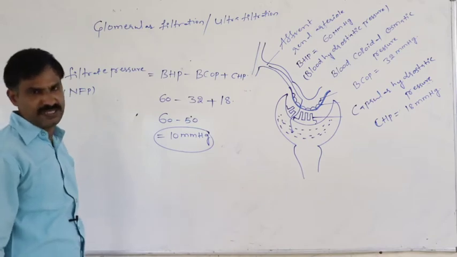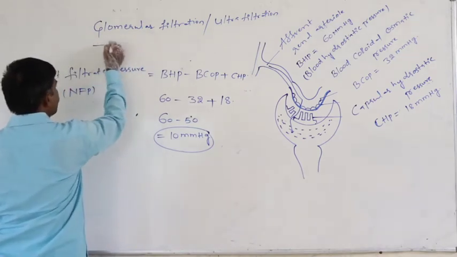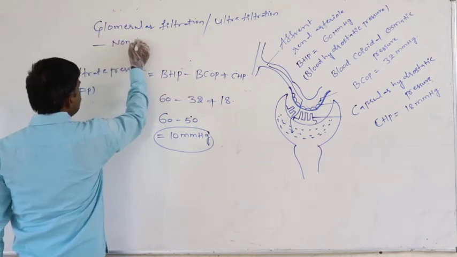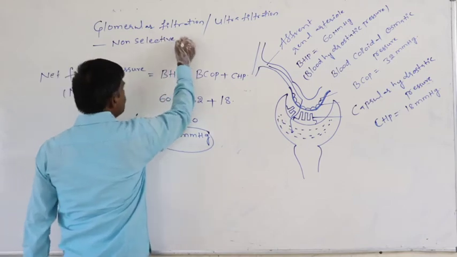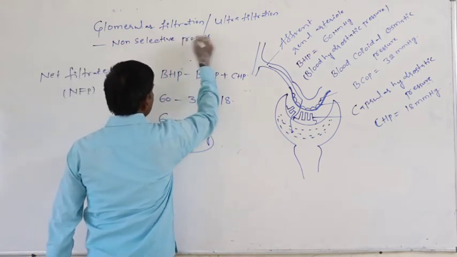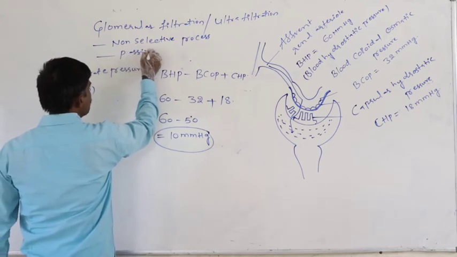That is the first step. Definitely, glomerular filtration is a non-selective process. It is a passive process.